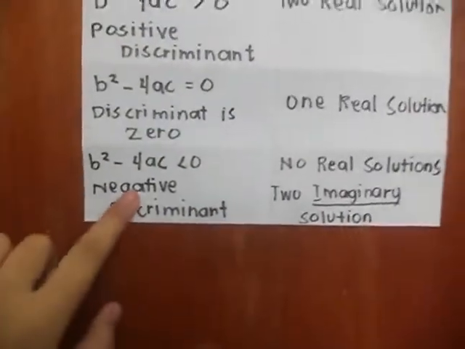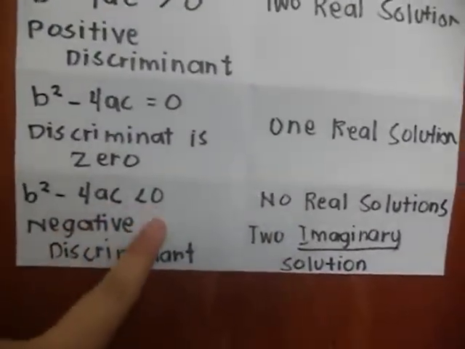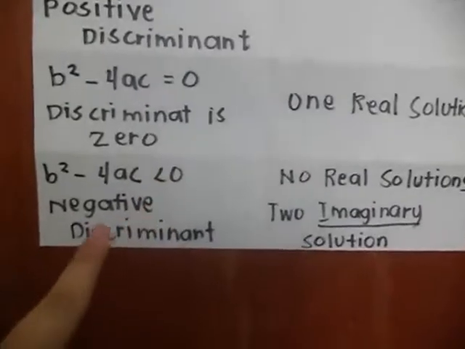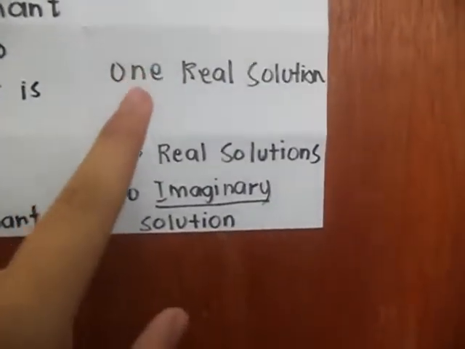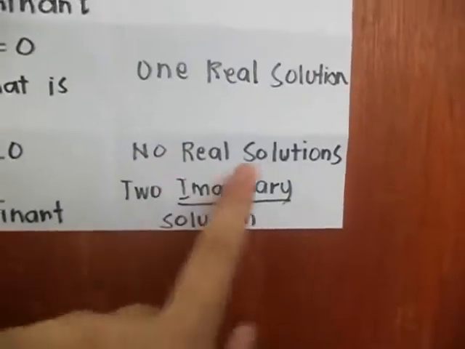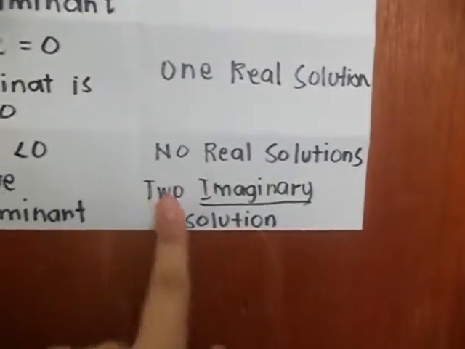If b squared minus 4ac is less than 0, it is a negative discriminant, so the type and number of solutions is no real solution, two imaginary solutions.